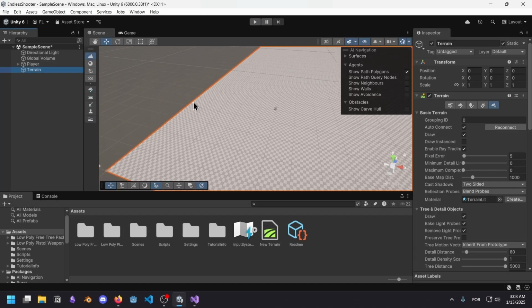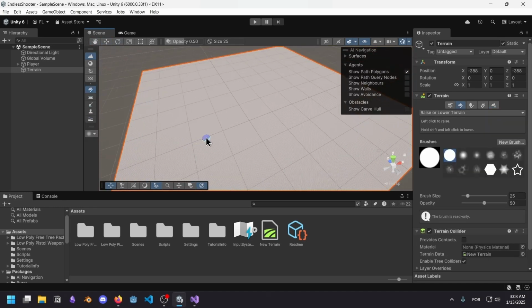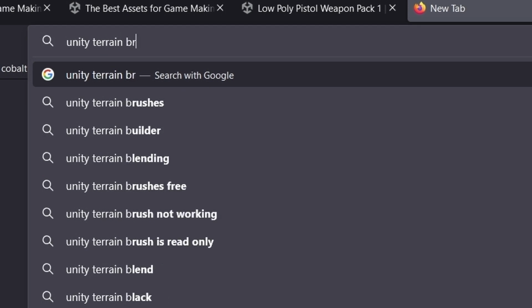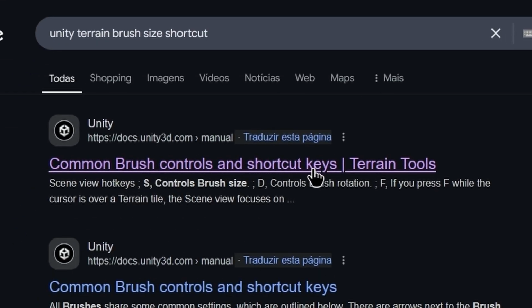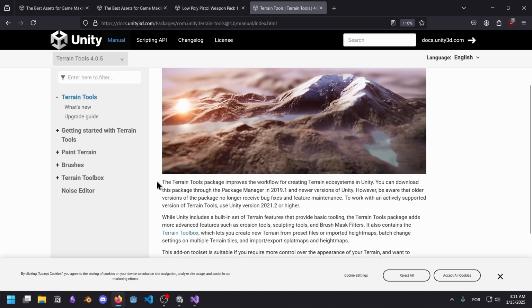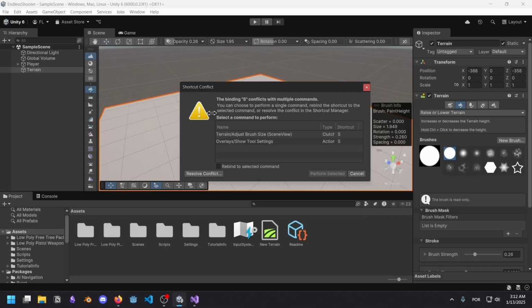So I want to create some hills around the terrain that the player isn't going to be able to climb. Is there a shortcut for the brush size? Unity terrain brush size shortcut. Common brush controls and shortcut keys. Oh wait, hang on. This is a package. Do I have to install it? Terrain tools? Oh, I have to install it, of course. And of course it conflicts with everything else.